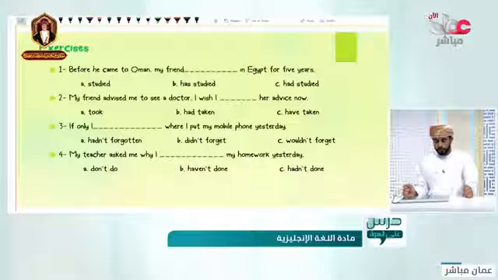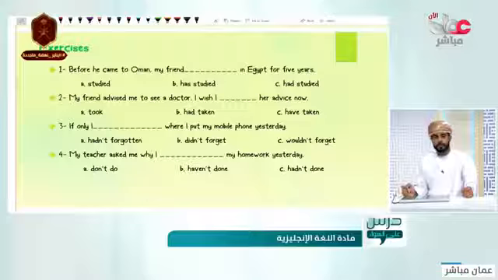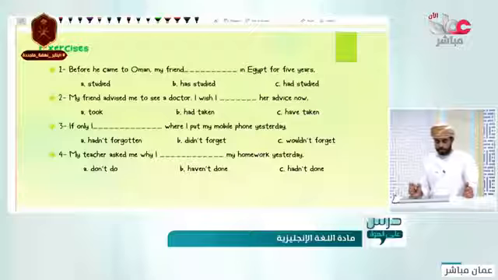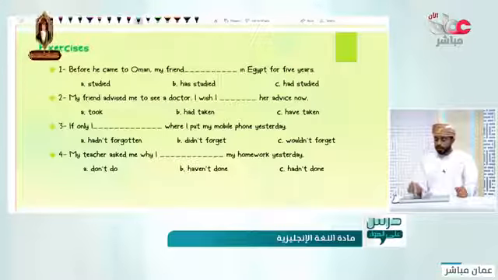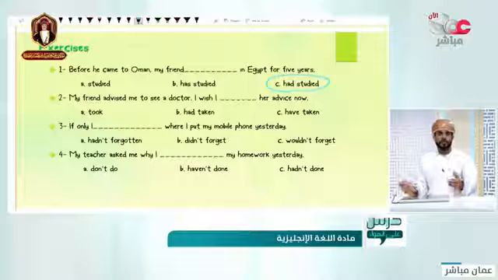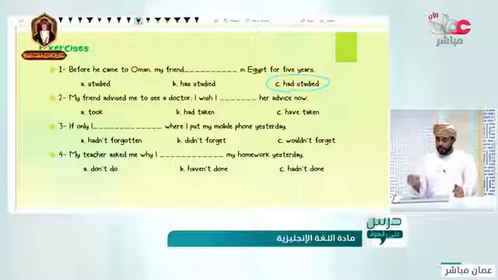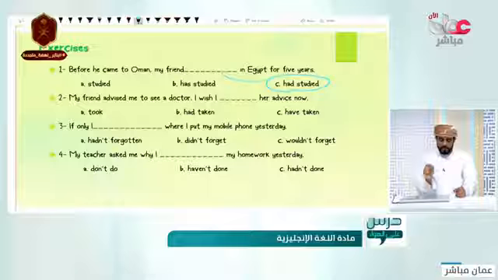Before he came to Oman, my friend in Egypt for five years. Which one is the correct answer? My friend studied, has studied, or had studied. And why is that? Exactly, it is had studied. But why is that? Because we have two actions, one of them before the other one, and we use had, or the past perfect, with the first action. This is the correct answer. Good.